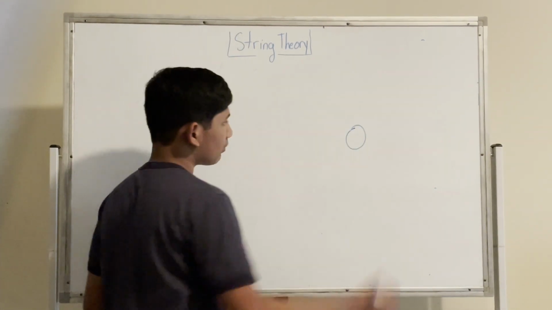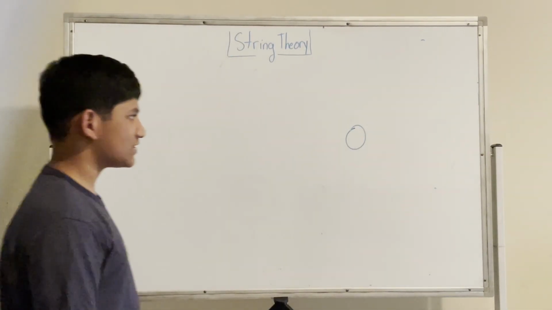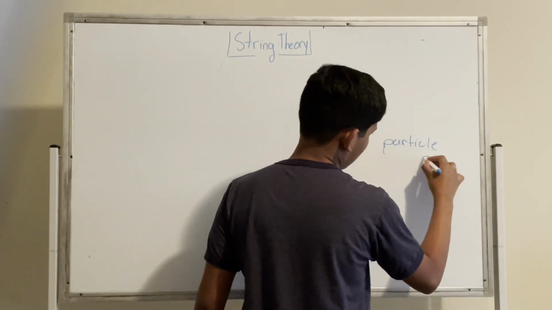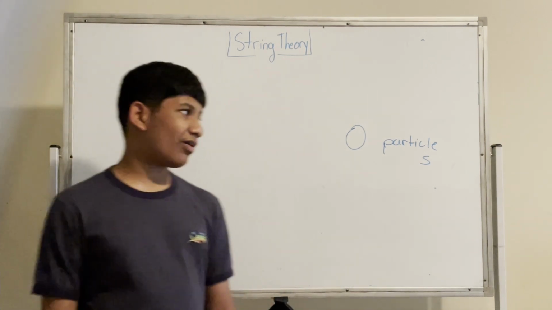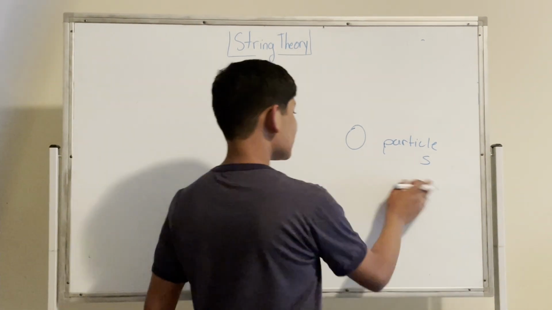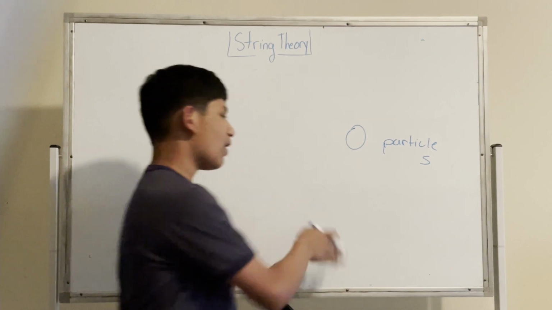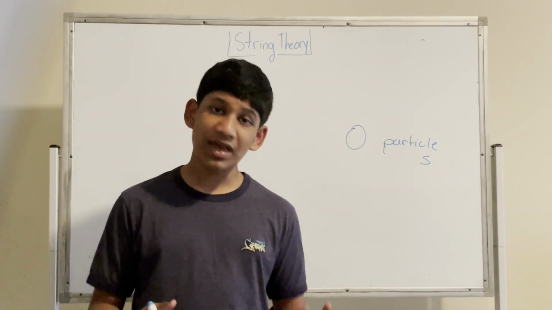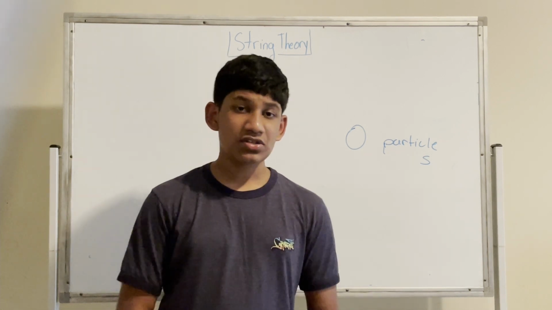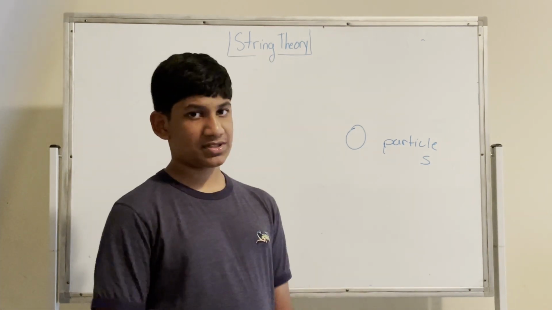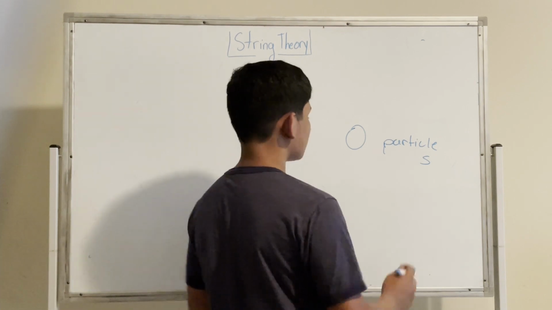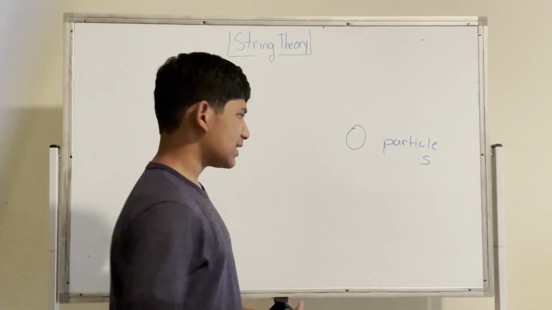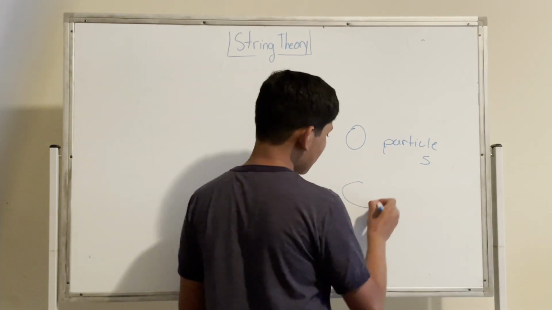Take the smallest particle we know of in existence. We'll call this particle S. S stands for small, so particle small or particle S. Now, zoom inside this particle. Well, right now we can't zoom into the smallest particle. Why? We don't have the technological advancements today. So this is nearly impossible today. But if we zoom in a lot, then what we're going to get is what string theory proposes.